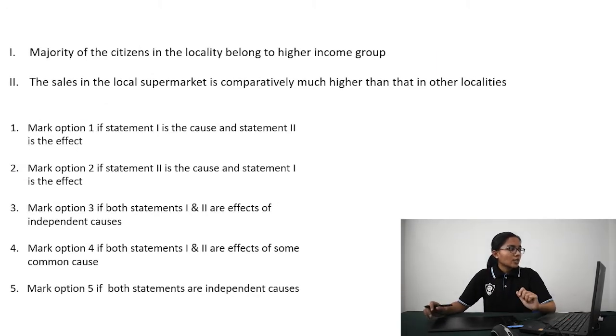Next question. Majority of the citizens in the locality belong to higher income group. The sales in the local supermarket is comparatively much higher than that in the other localities. Here it's an easy question. Statement 1 is the cause, and because of the higher income group in the locality, the supermarket sales boosted. So here the answer is option 1 again.